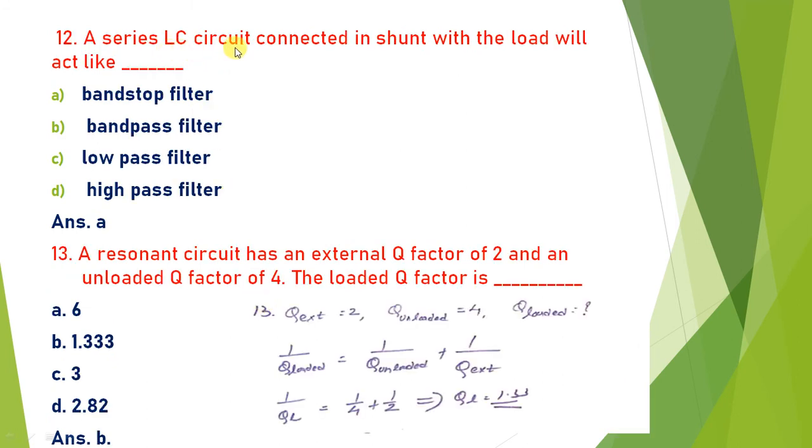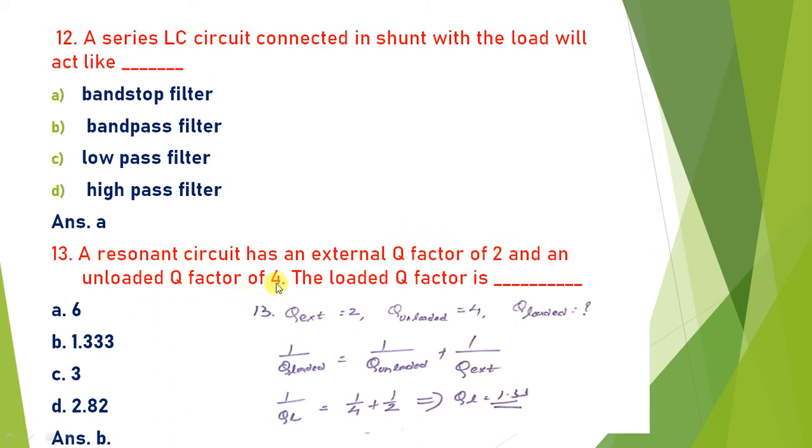A series LC circuit connected in shunt with the load will act like a band stop filter. If you observe the circuit diagram of a band stop filter, you will find the LC tank circuit is always connected in shunt with the load. If it is in series with the load, it is known as band pass. But in case of a band stop filter, it is shunt. So the answer is A.